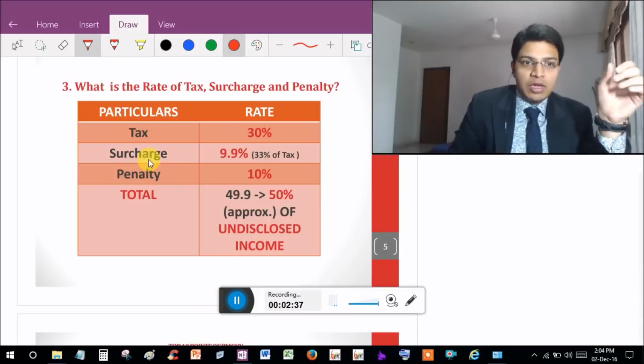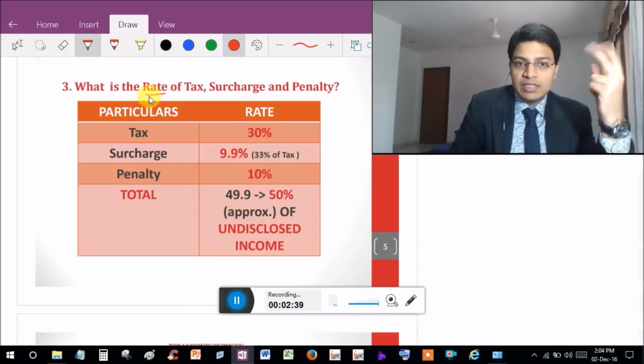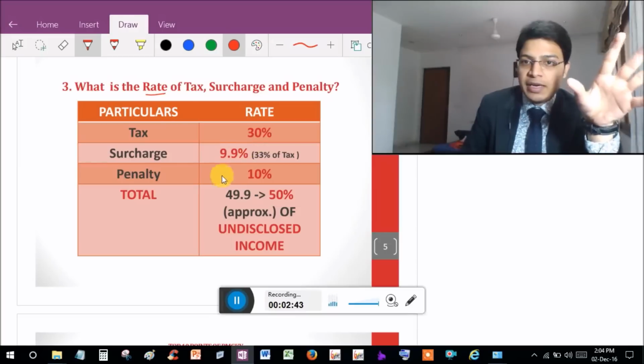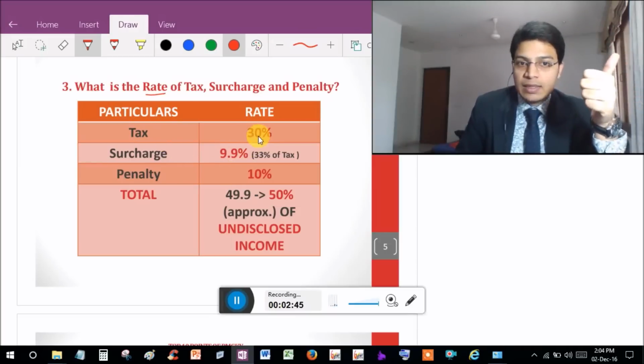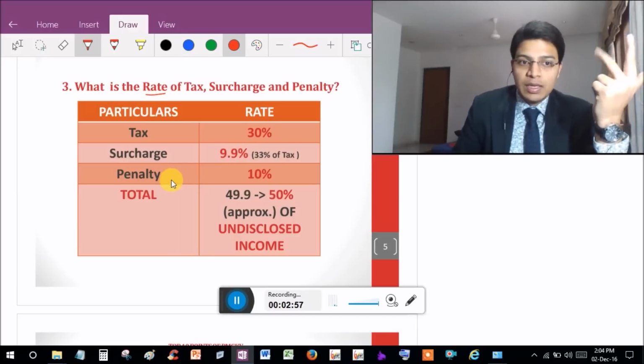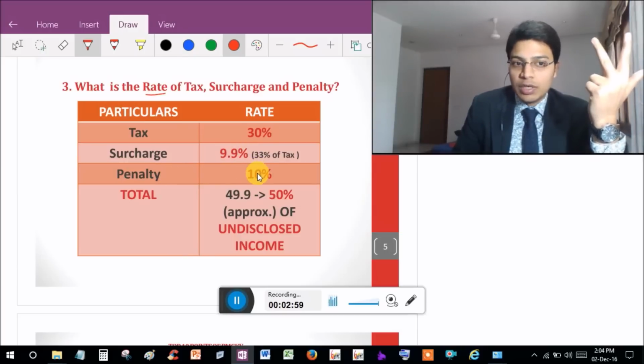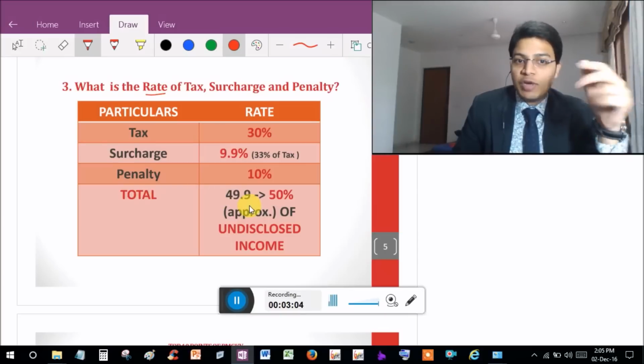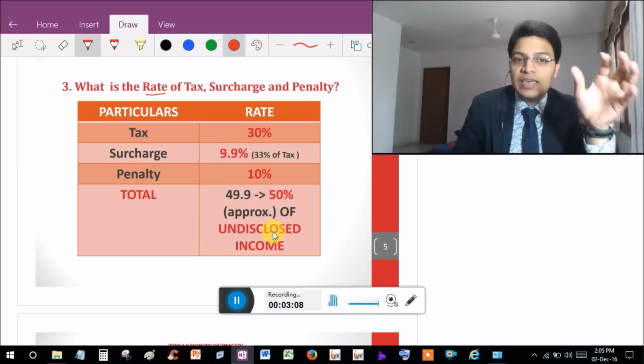Third point. What is the rate of tax, surcharge and penalty? For this I have created a table. Tax rate is 30% of undisclosed income. Surcharge is 33% of tax, and I have converted this into 9.9% of undisclosed income. Penalty is 10% of undisclosed income. So total is coming to around 49.9% of undisclosed income. So let us take approximately 50% of undisclosed income.